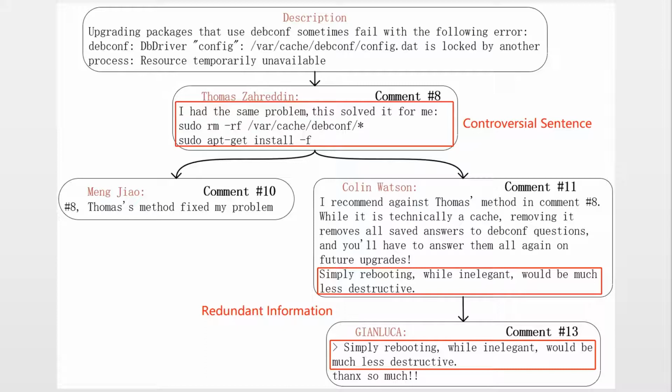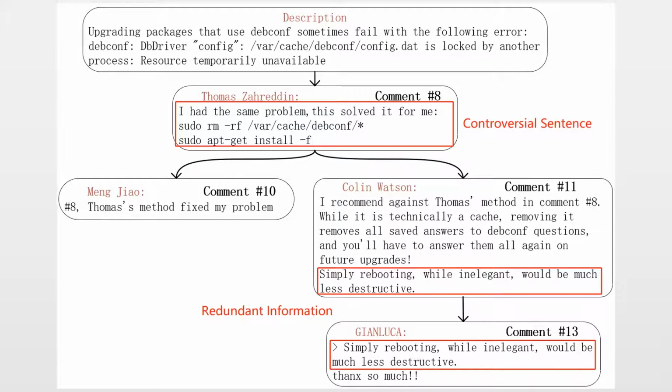So let's go back to the same example we illustrated before. Comment 8 is disproved by comment 11, so we refer to it as a controversial comment, and the sentences in it as controversial sentences. The standpoint in these sentences turned out to be incorrect. Since the standpoint proposed by the controversial comment may be discussed by stakeholders for several rounds before it is proven to be incorrect, words and sentences related to controversial comments have a relatively high appearance in the bug report. Therefore, controversial sentences are highly preferred by previous word frequency-based approaches, which would introduce a significant bias into the summary.